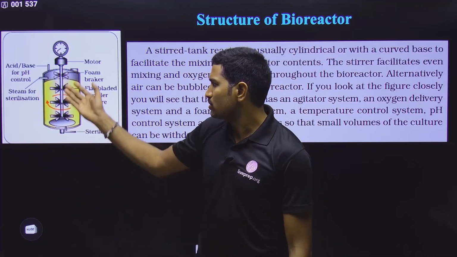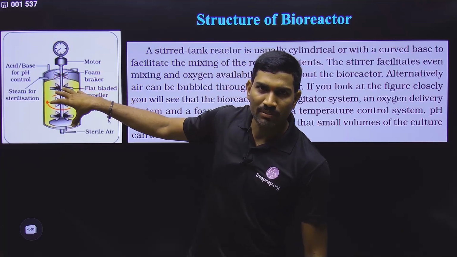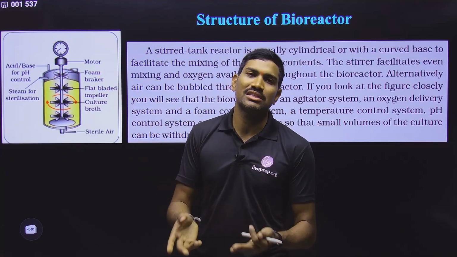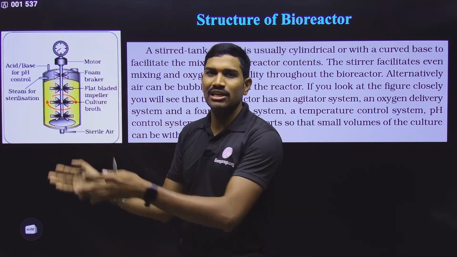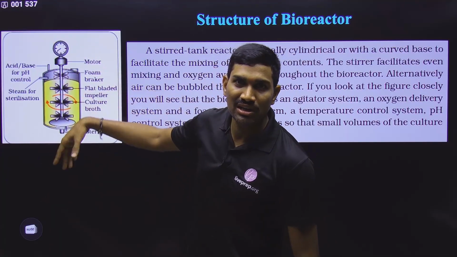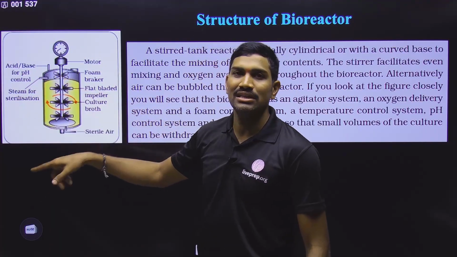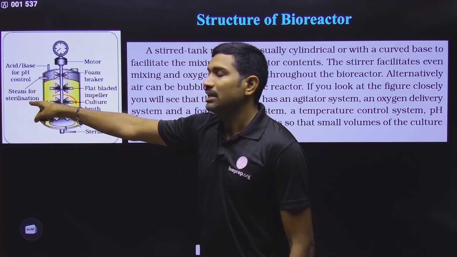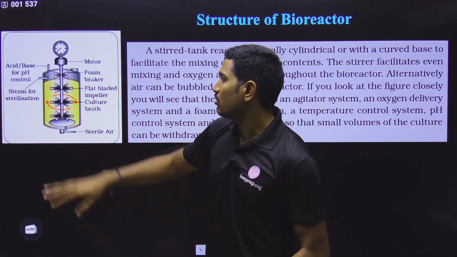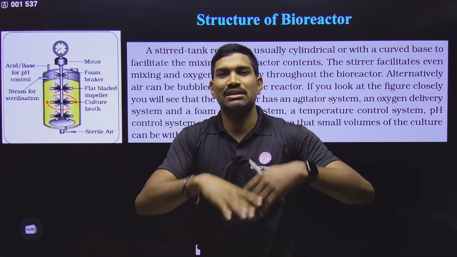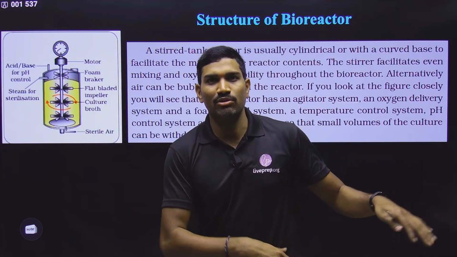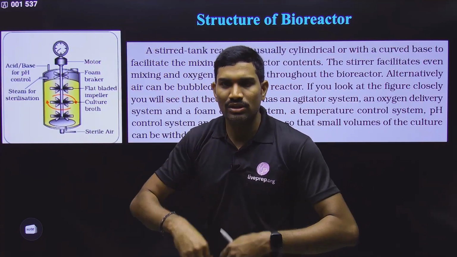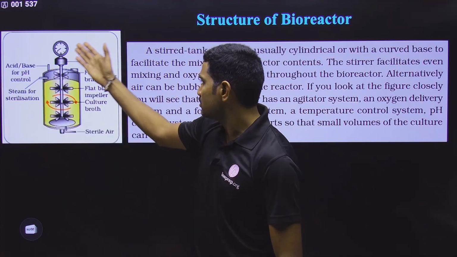So in this way we are using all these things, and to maintain these optimal conditions, there are separate ports for the pH, for the acid base balance. Once this entire content is removed, we need to wash and clean this, and for that we are providing steam here. Steam has very high heat and temperature, so it is helpful for sterilization inside. The previous content will be entirely sterilized, and after removal, if any microbes are left over, they will be killed, so that again we can use it for the next batch.